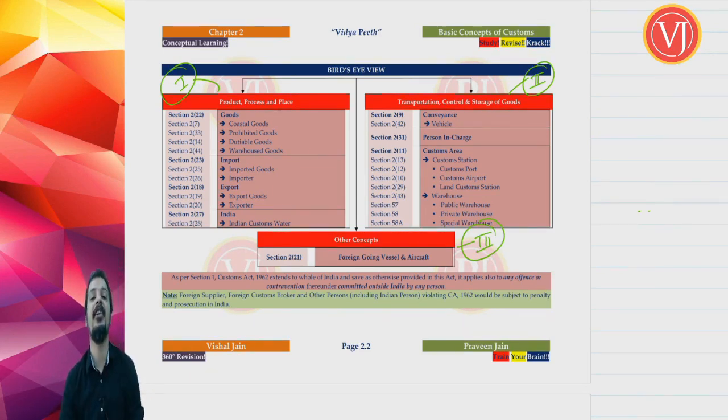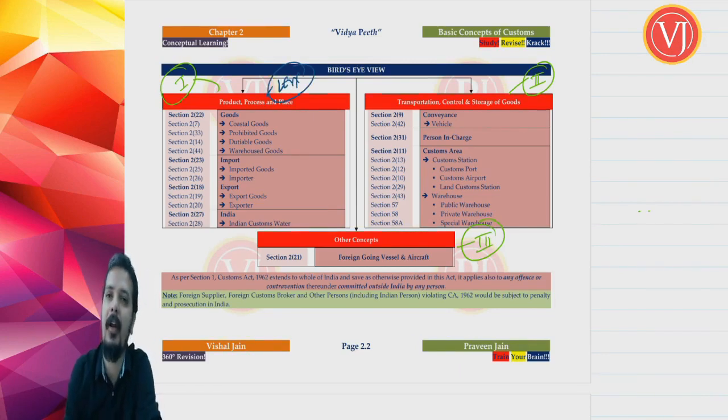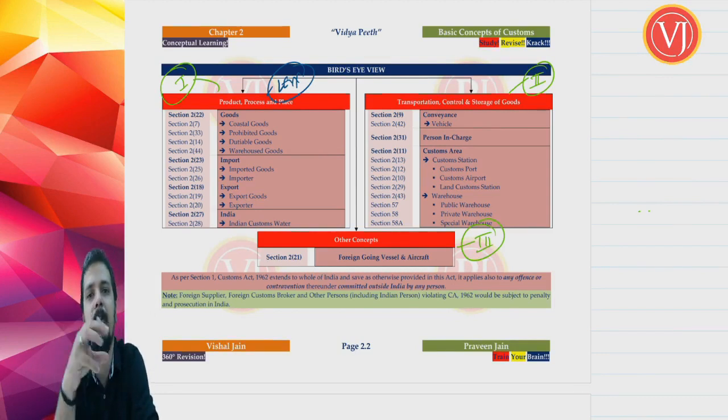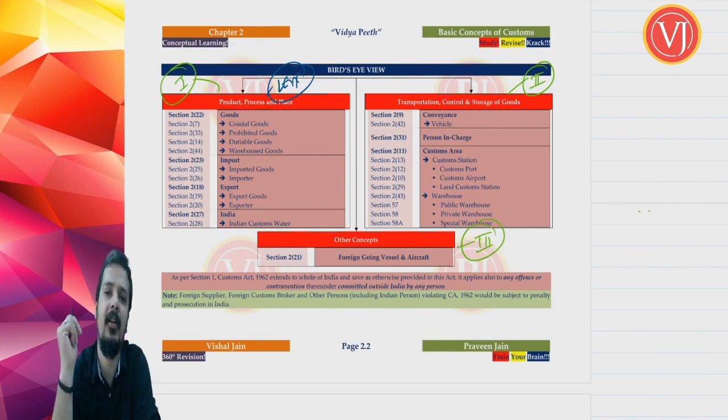The first being the three P's, the three magical P's of levy. When I talk about the three P's, we are talking about levy: product, process and place. The second discussion will be about transportation, control and storage of goods, and other concepts in terms of foreign going vessel and aircraft. Now, all our definitions are given under section 2.